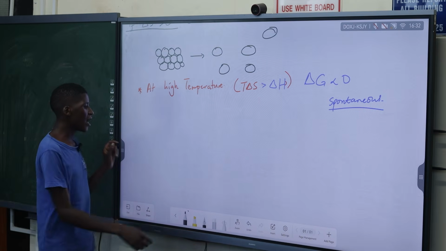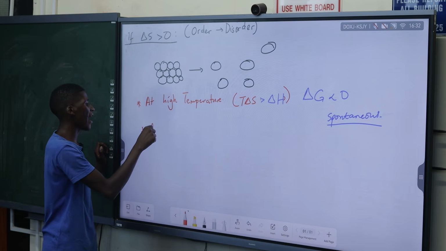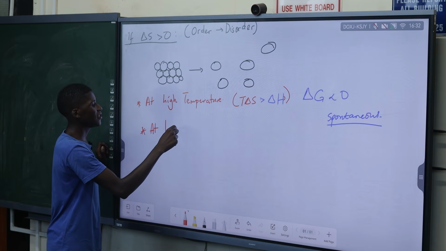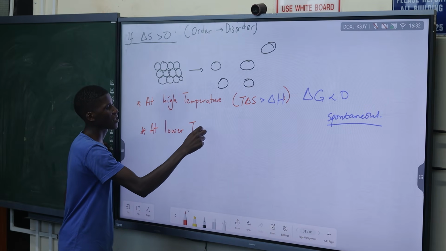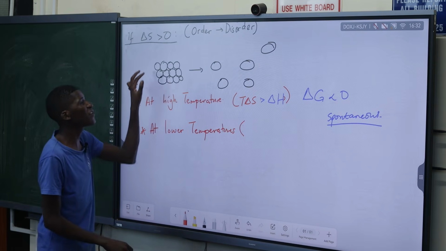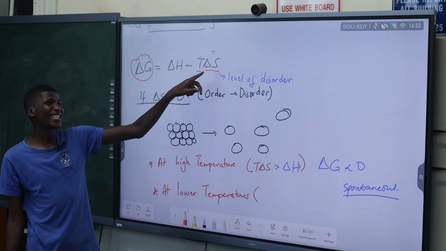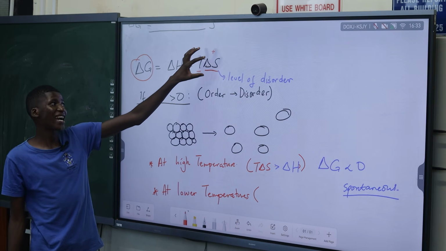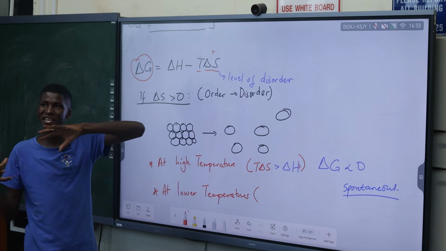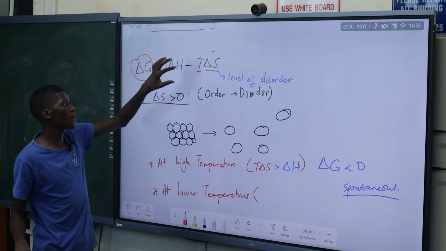But if we're having lower temperatures, delta S is still positive at lower values of temperature. So if the temperature is a very small value and delta S is positive, when we look at the expression, is T delta S going to be big or small compared to delta H?